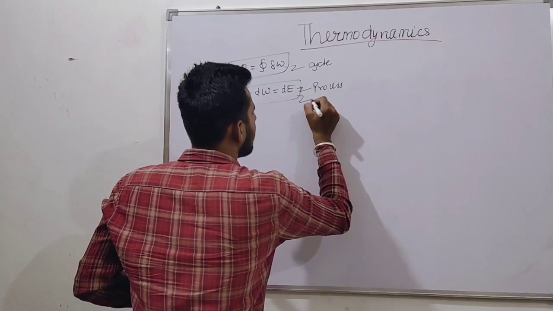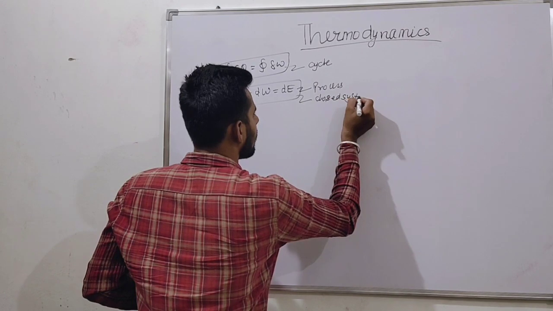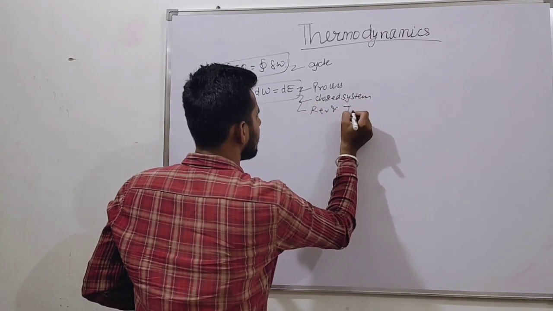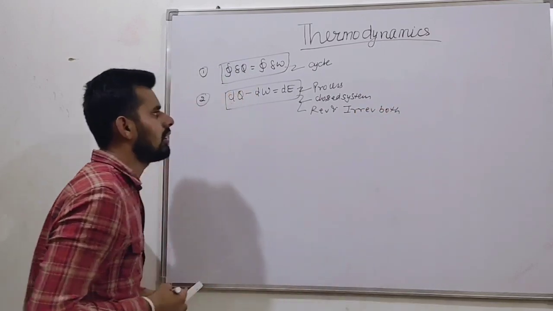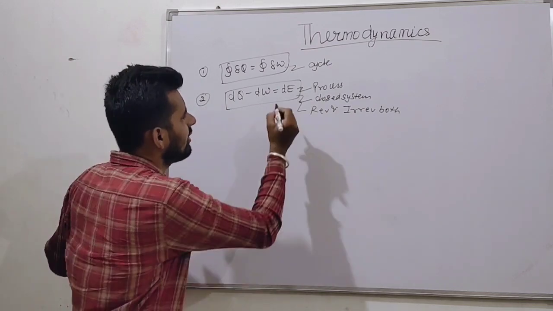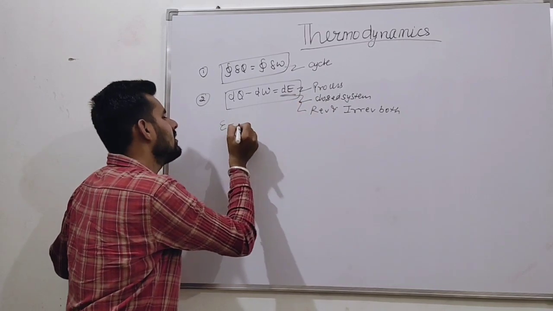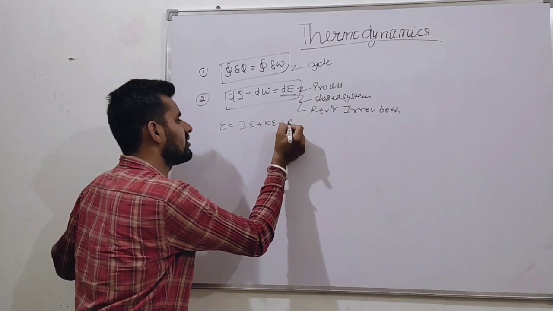What should be the process? Closed system. And what else? Valid for reversible and irreversible both. Okay. Now suppose this contain energy, total energy, and we know energy can be internal energy plus kinetic energy plus potential energy.